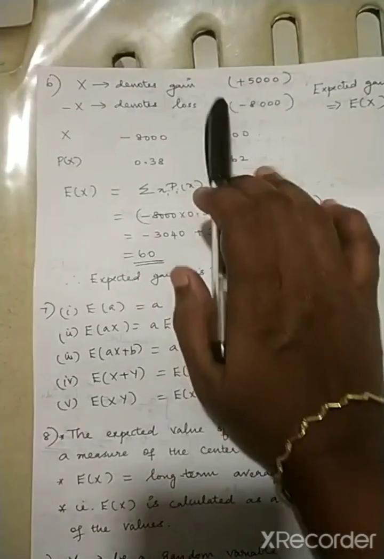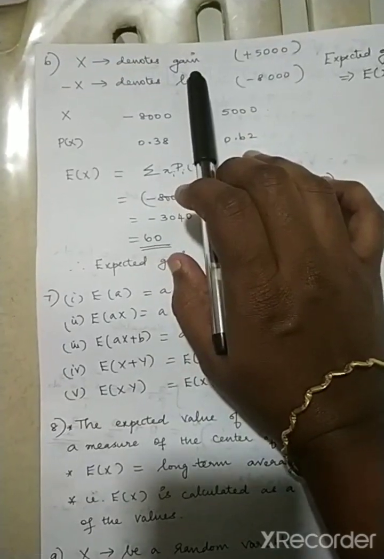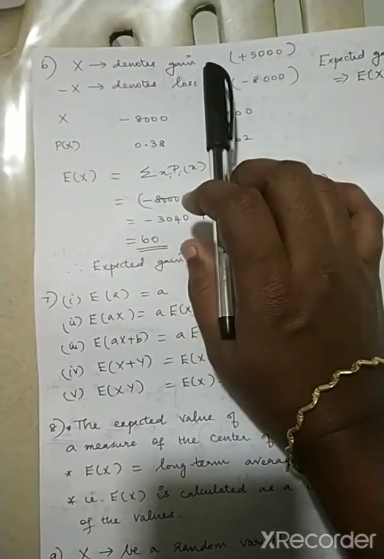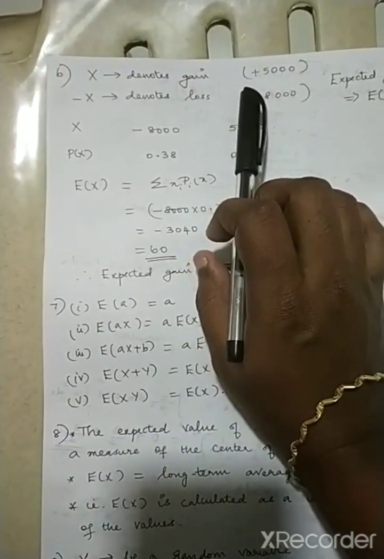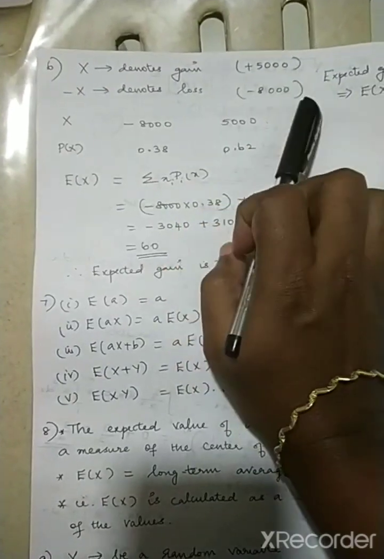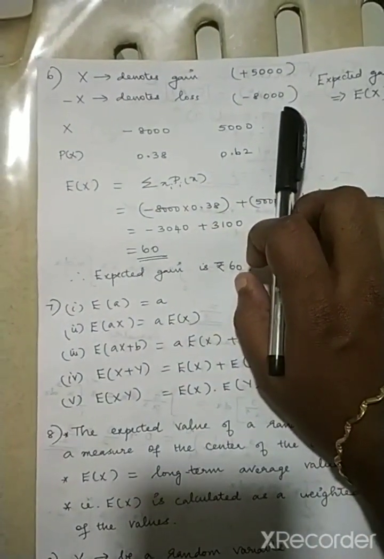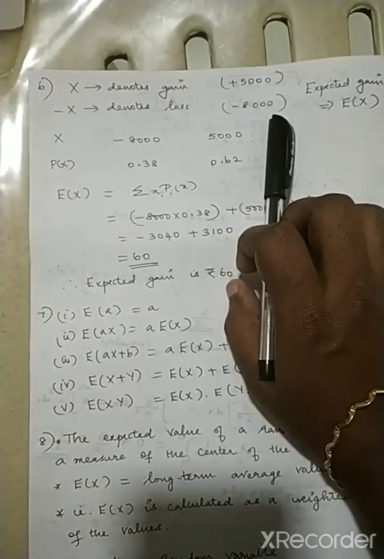Now coming to the sixth one. The question is, in an investment, a man makes a profit of 5,000 and a loss of minus 8,000, where the probabilities they have given are 0.38 and 0.62.